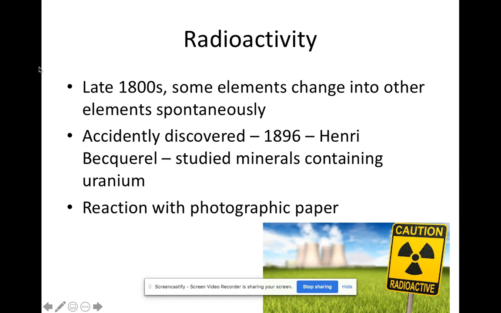And this was an accidental discovery in 1896 by a scientist named Henry Becquerel, who studied minerals containing uranium. And he saw that uranium had a reaction with photo paper, even though there was no light or anything to affect it.